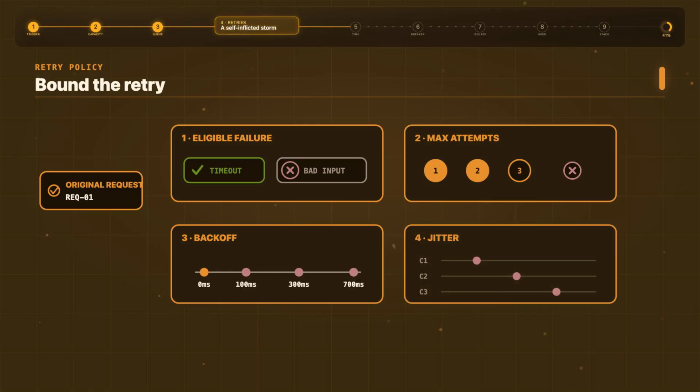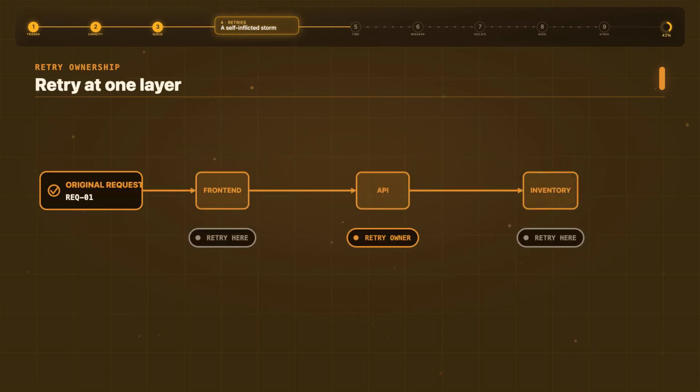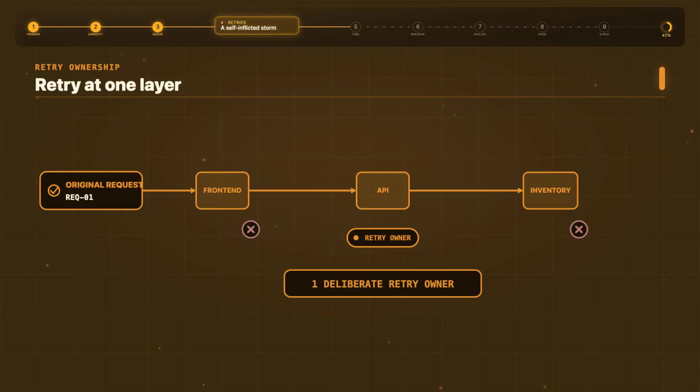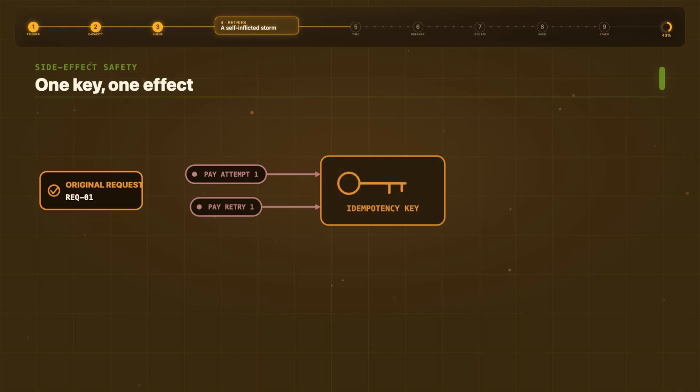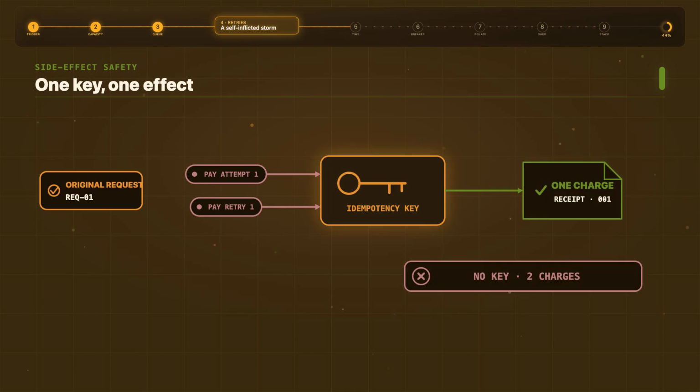Add randomness or jitter so thousands of clients do not wake up on the same millisecond. And retry at one layer whenever possible, not independently at every hop. For operations with side effects, retry only when the operation is idempotent or protected by an idempotency key. Otherwise, try again can become charge again.